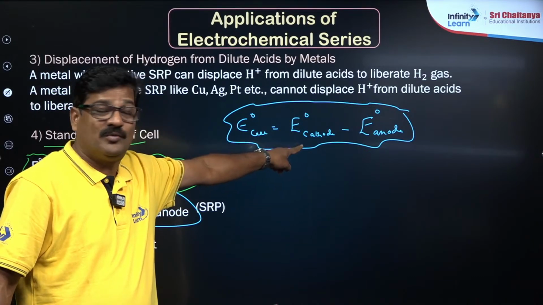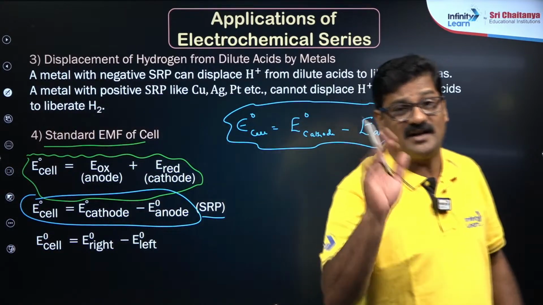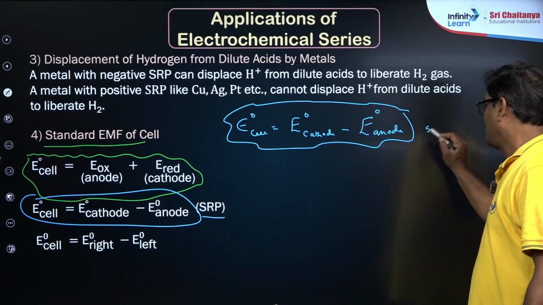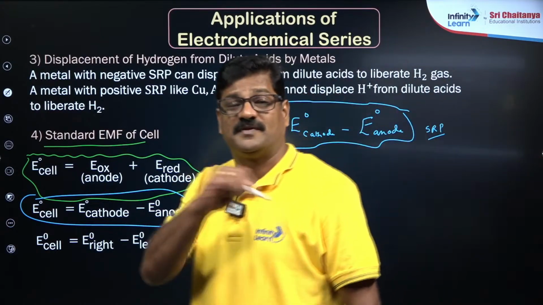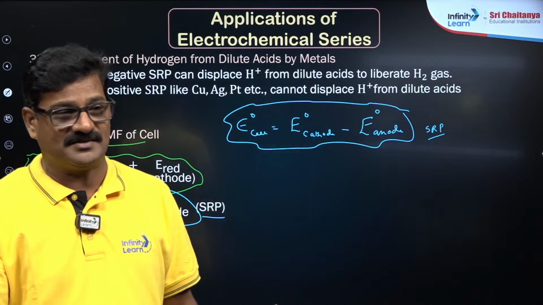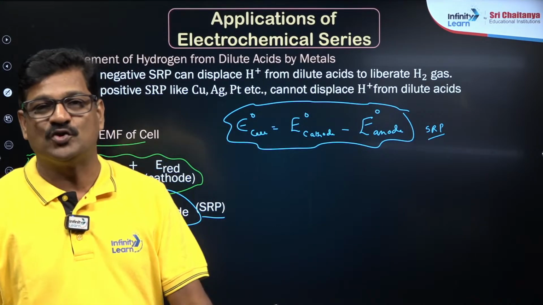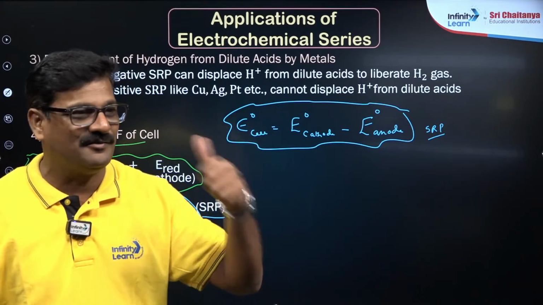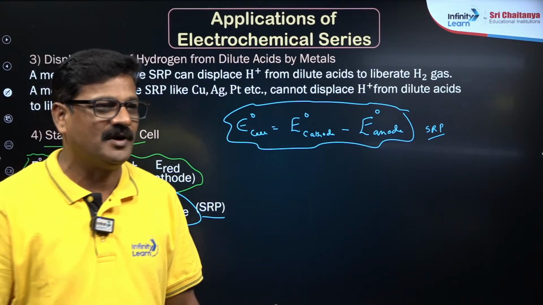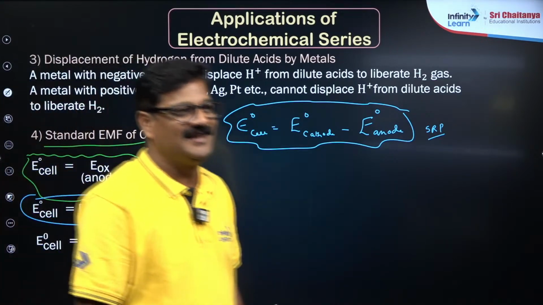Cathode and anode both are taken in SRP value, standard reduction potentials, because IUPAC prefers this, and the CBSE NCERT textbook also prefers these standard reduction potentials. So if something tricky is asked, you can convert this into standard reduction potential by simply changing the sign. Yes, all fine, right, Abhishek? Hope you understand. Any doubt? Kavian, Mani? Right. Next one.